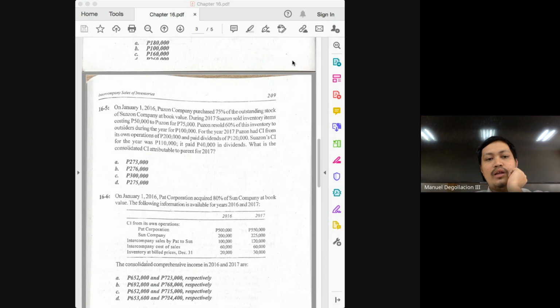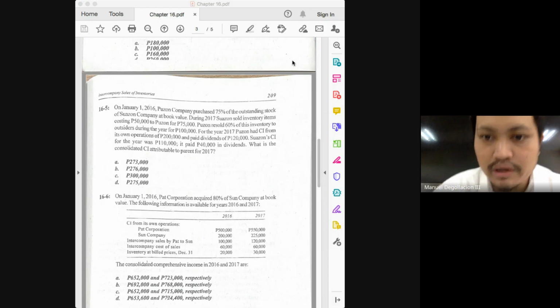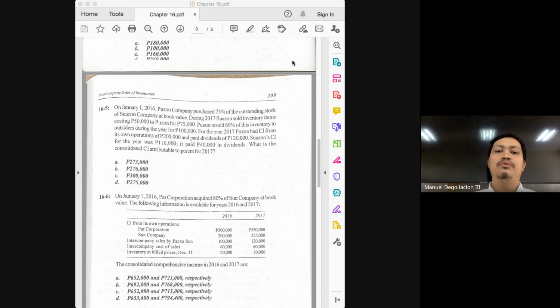Again, the second thing we need, class, is the adjusted income of the subsidiary. We start with the income reported by the subsidiary. How much is it? 110,000. But as we mentioned earlier, there is an intercompany transaction originating from the subsidiary, so there will be a need to adjust the income of the subsidiary.